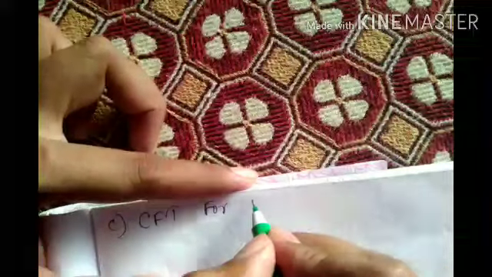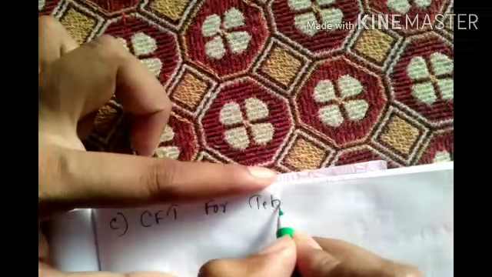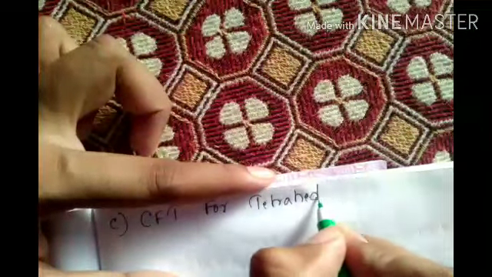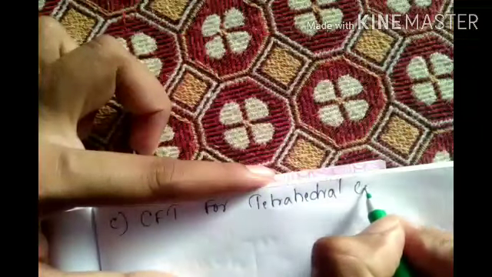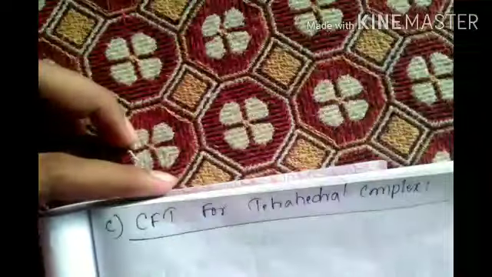Next, crystal field theory. Now see crystal field theory for tetrahedral complex. Tetrahedral complex. This is also very interesting, easy, simple.